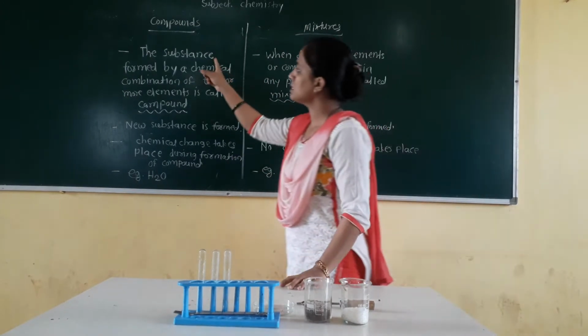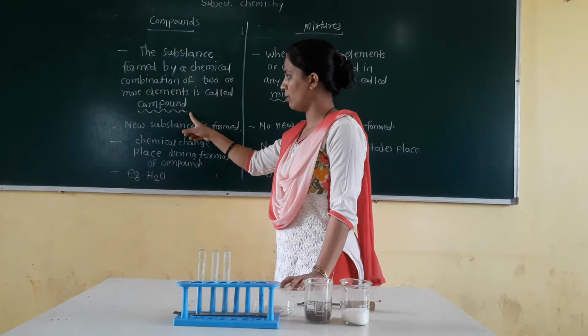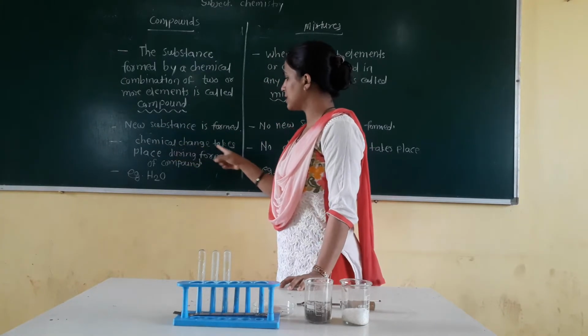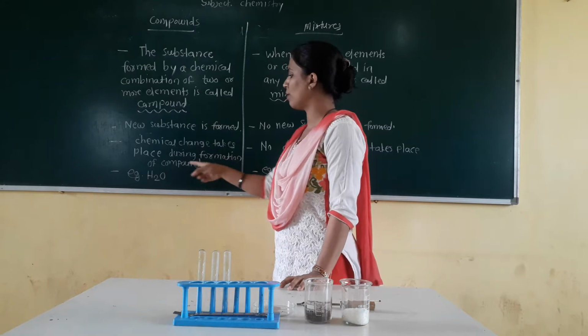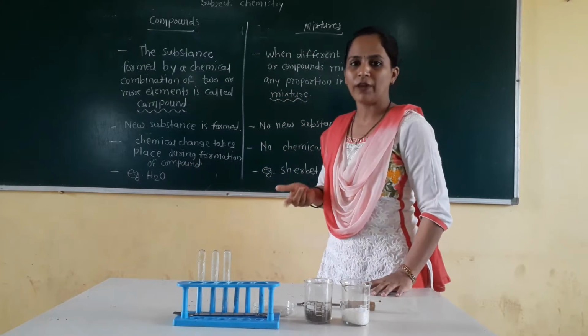So you can see here what are the properties of compounds and what are the properties of mixture. The substance formed by chemical combination of two or more elements is called compound. In compound, a new substance is formed. Chemical changes take place during formation of compound. An example is H2O. Also I told you example of NaCl.